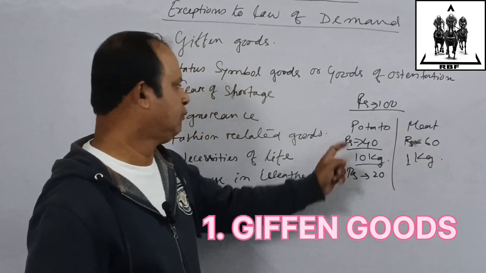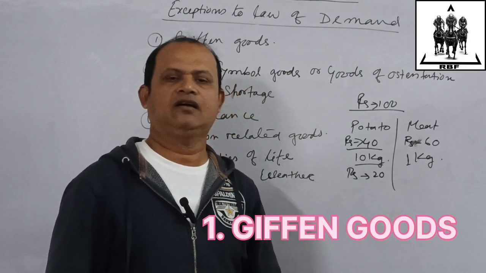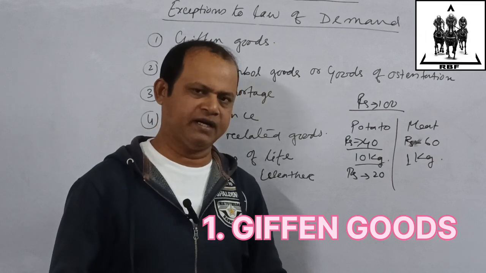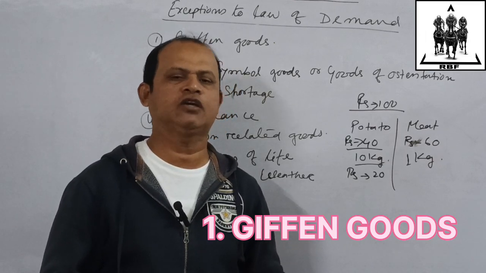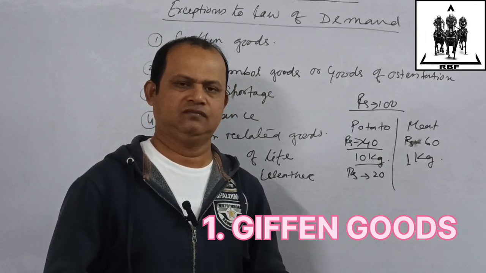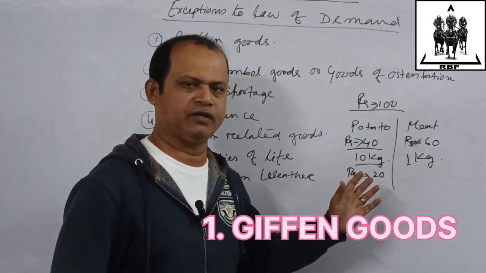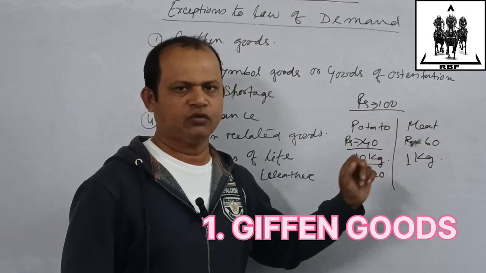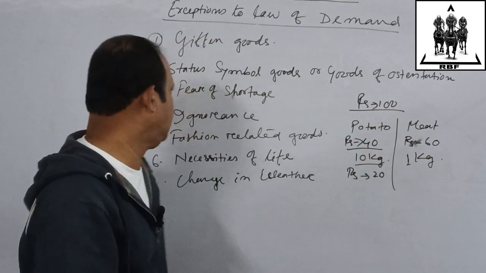So here potato is the comparatively inferior good and it is the Giffen good. The price of potato has fallen, but people are still buying the same amount of potato, and they saved money and bought the other commodity. So here the law of demand is not applicable.